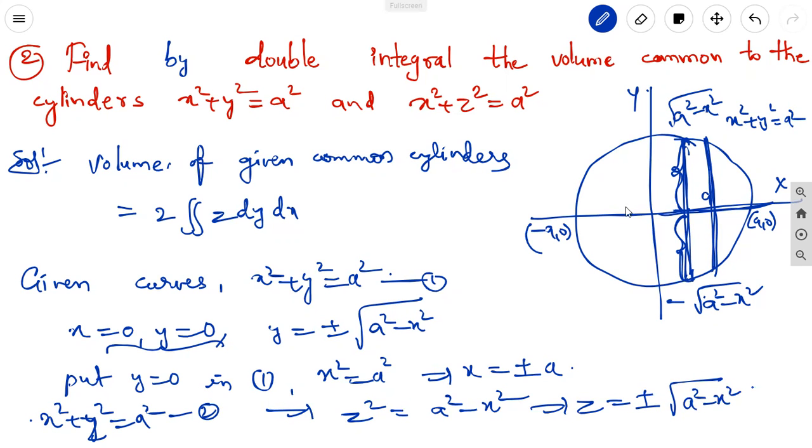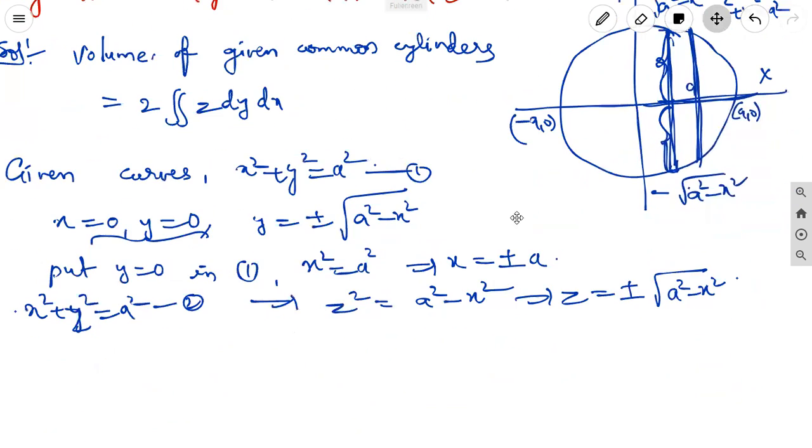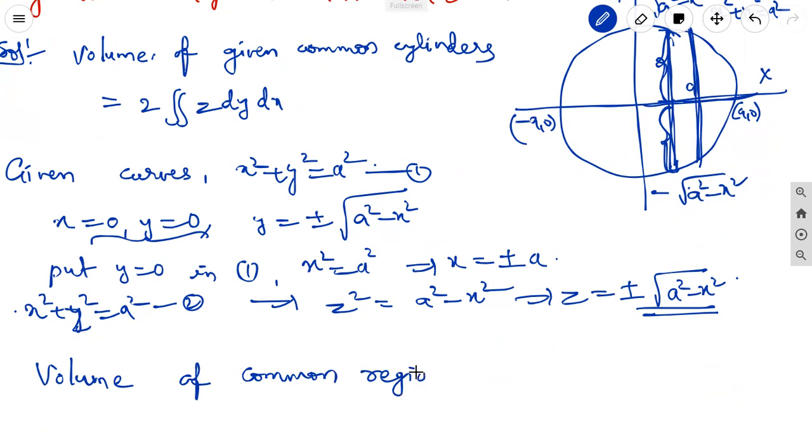Okay. Why we are taking here 2 into double integral z dy dx? Here we can take the plus or minus of this, means we can write it as volume of the common region, the above and below both are there. In that case, we can take 2 double integral z dy dx.